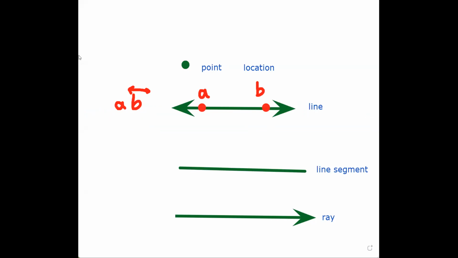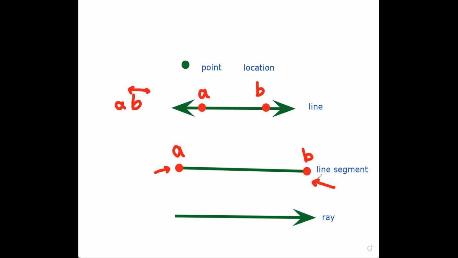What about the line segment? In a line segment, my points come on the edges. On the edge, I can't go after or before. I just stay as I am. So A will be the starting point and B will be the ending point.